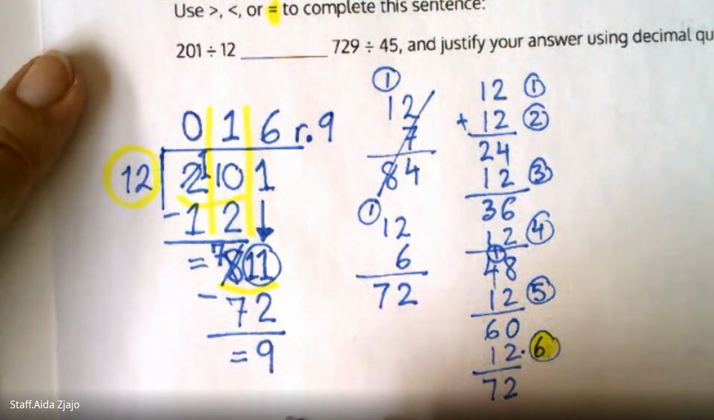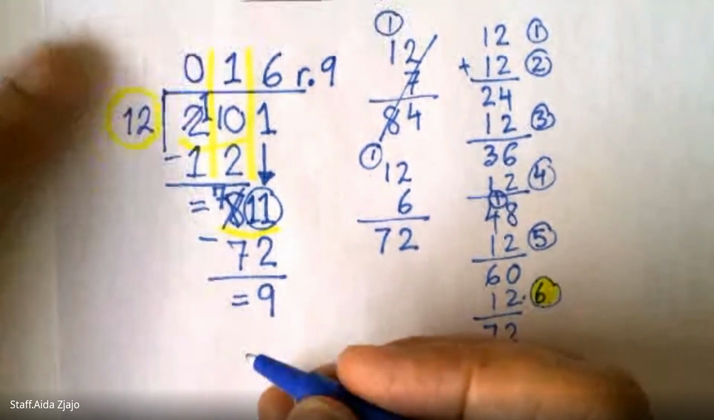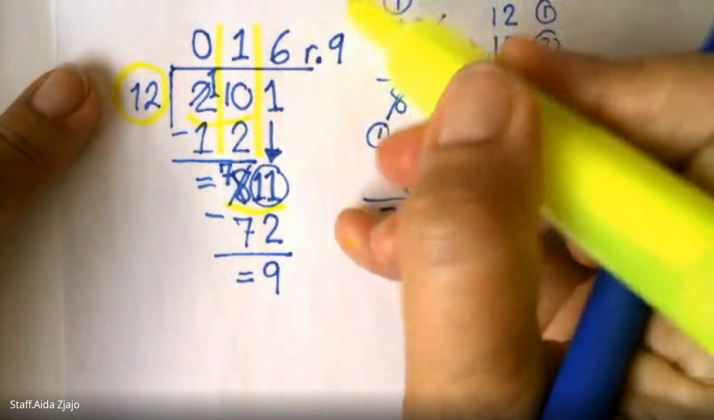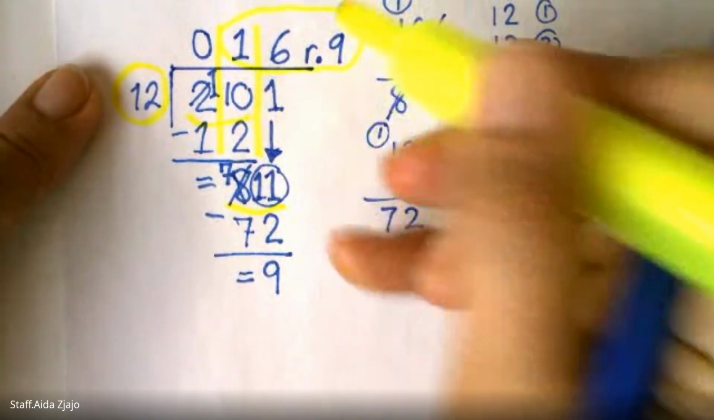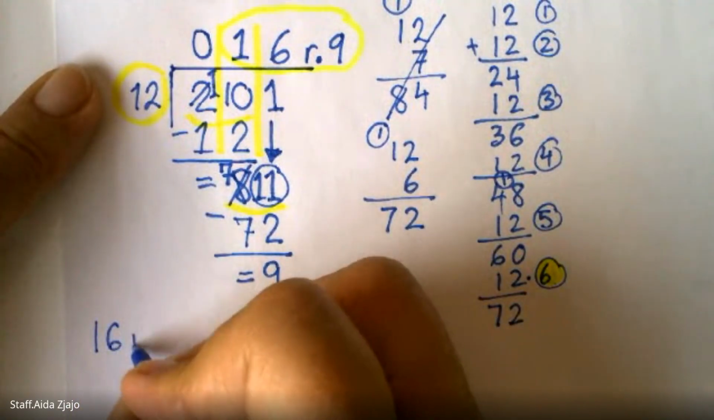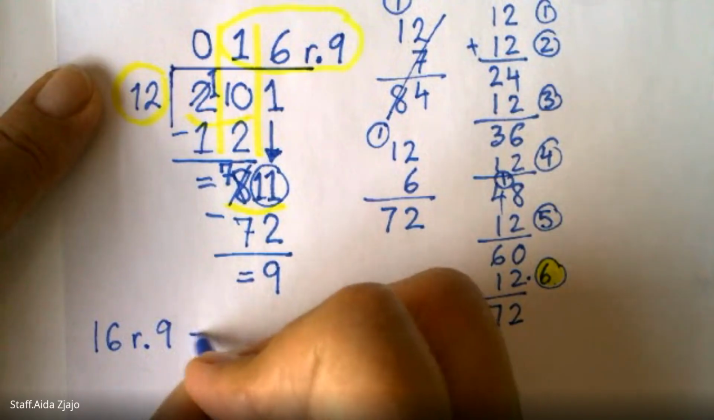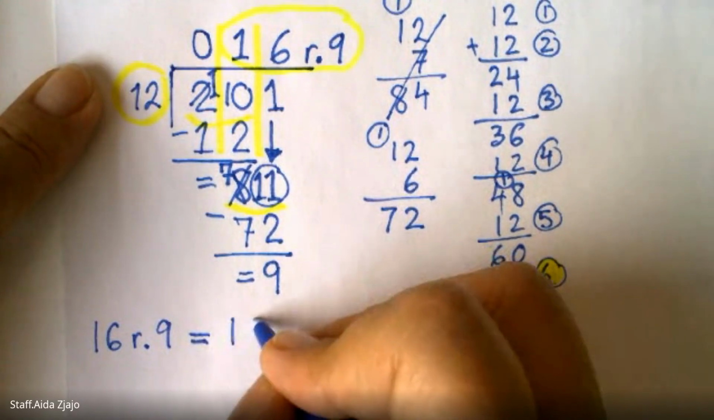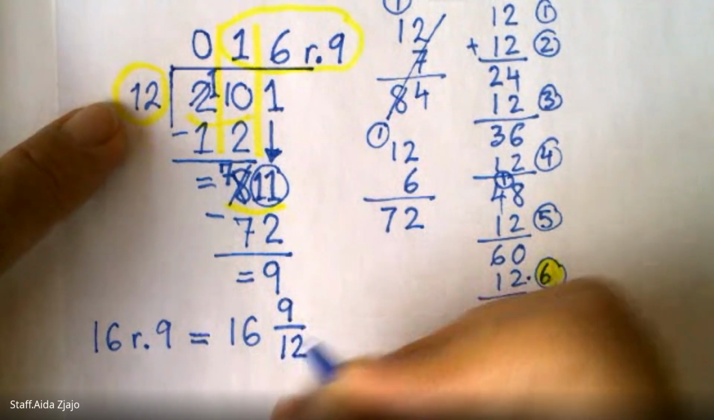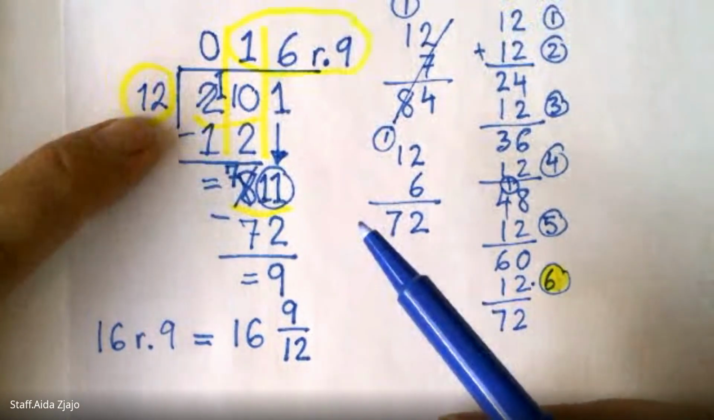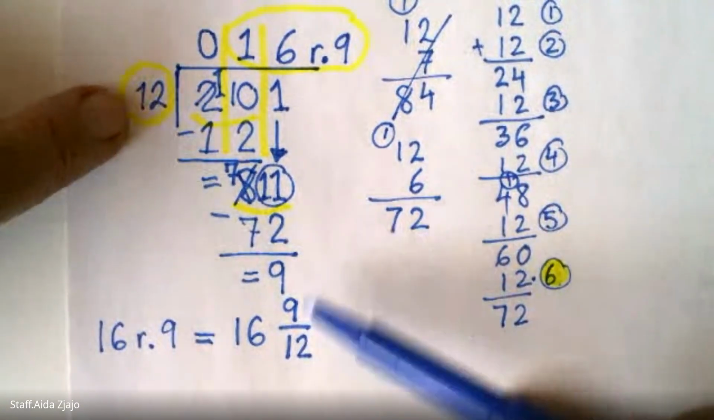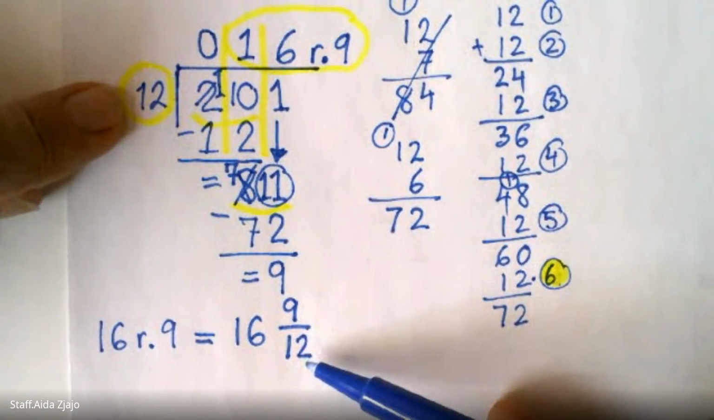So if I say that, you can see that this answer here could be written in different ways. 16 remainder 9 is the same as 16 and 9 out of 12 pieces. That makes a group. So you have a leftover 9, but your group is 12. So 9 twelfths.